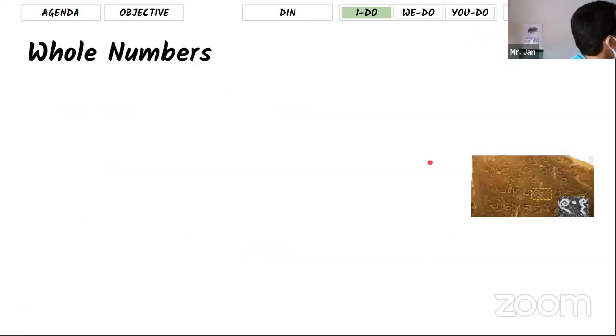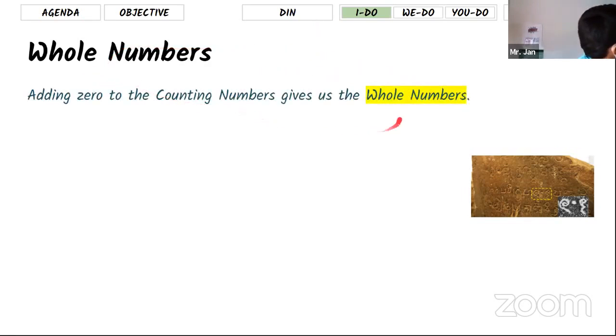Okay, now let's talk about whole numbers. Counting numbers are very obvious, as you can see. They start at 1, 2, 3, and go forever. But for whole numbers there is a tiny detail you need to know. If you add 0 to the counting numbers, which start at 1, if you put 0 in that collection, we call those numbers whole numbers. That's the difference. That's today's objective. Look at this: the counting numbers start at 1. If you put 0 in that collection, we call this whole numbers.